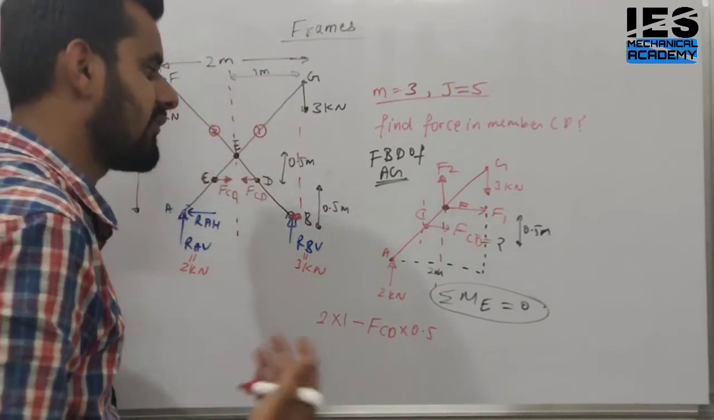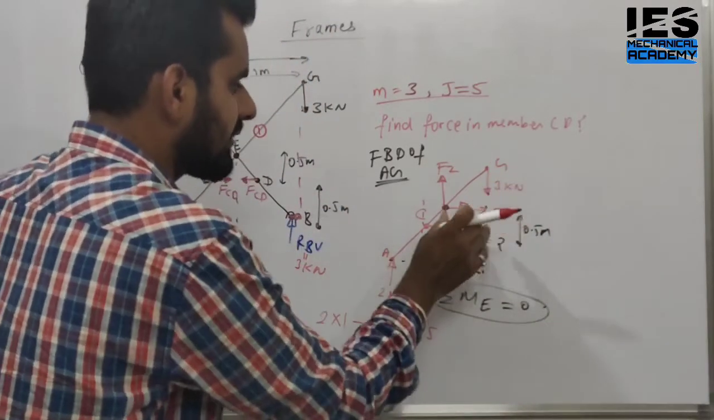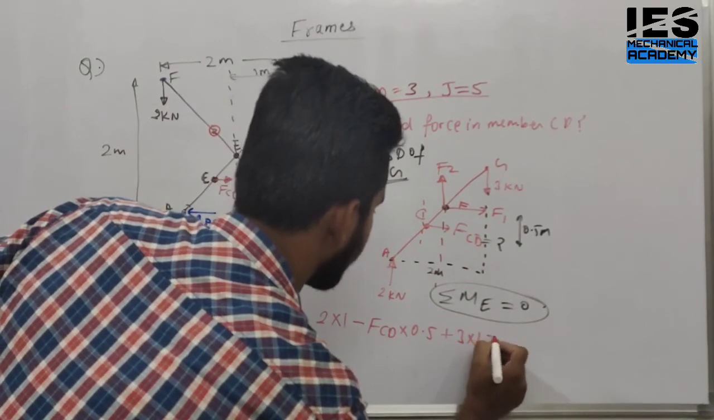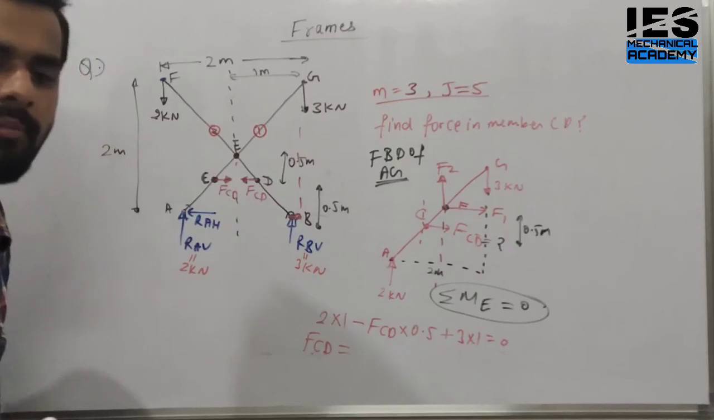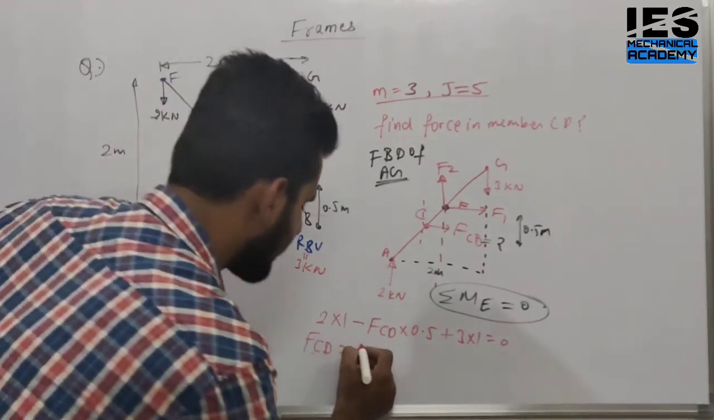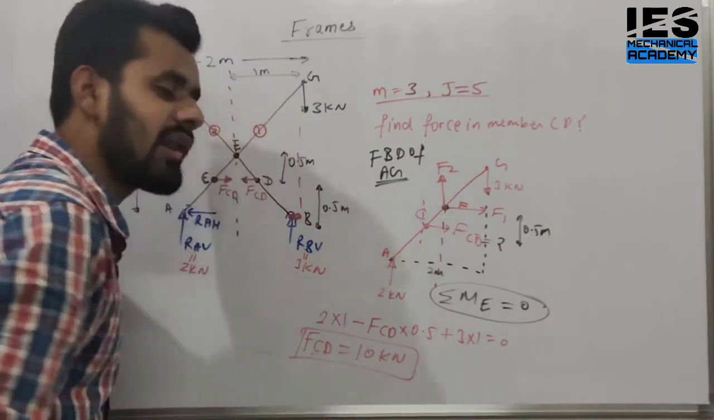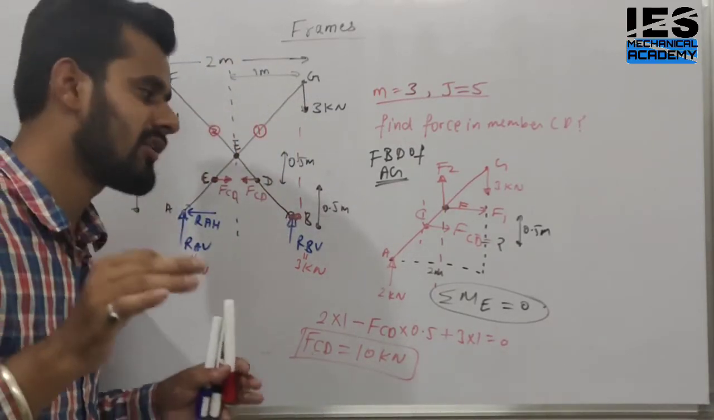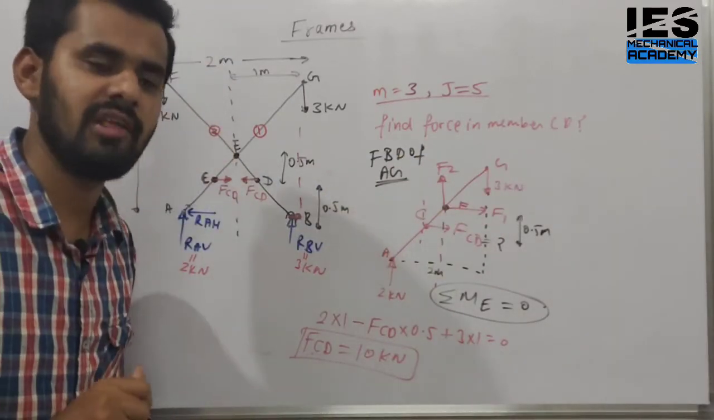Yes or no? Then the other force acting here, 3 kilonewton, makes a clockwise couple. The perpendicular distance here is 1 meter. Means plus 3 into 1 meter is equal to 0. From here we get FCD. How much are we getting? Tell me students, how much are we getting? It is nothing but 10 kilonewton. Yes or no? So we are able to solve for the force on the required member. We require the force on the CD member, and we directly find it.